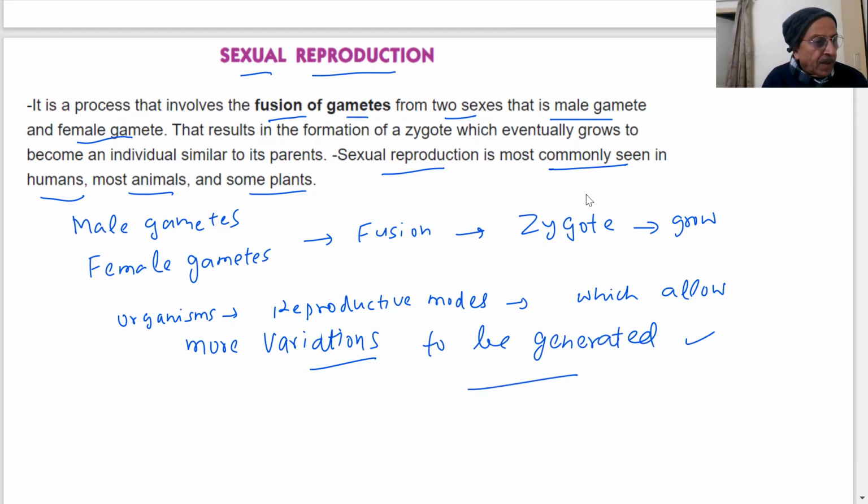That is what we said, the process of DNA copying is taking place.